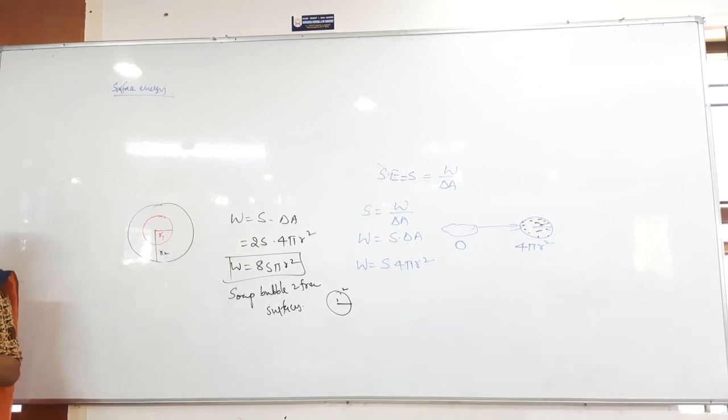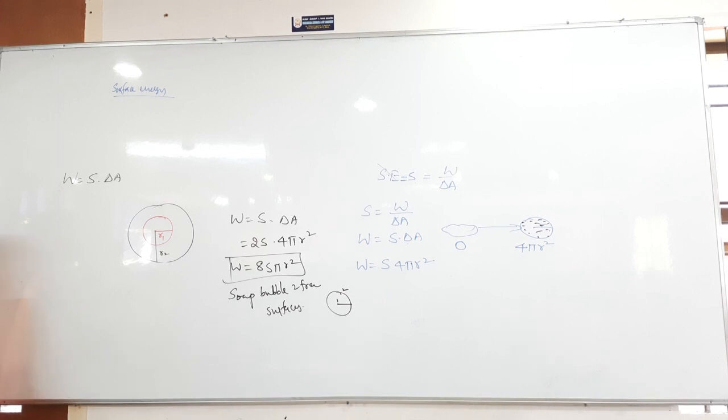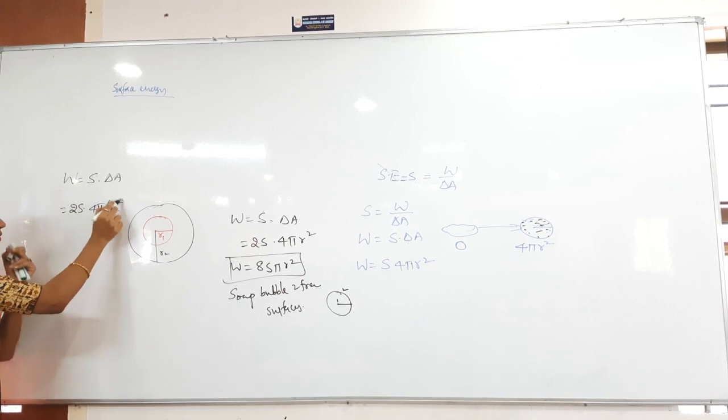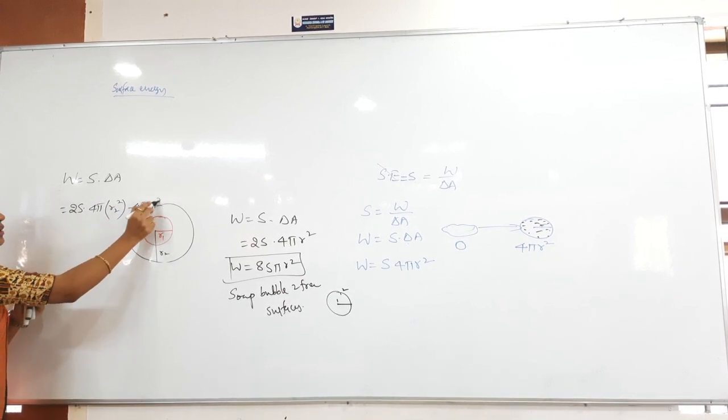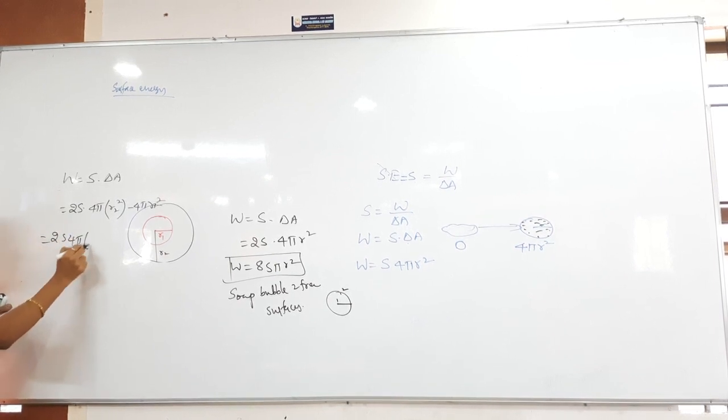Now you have to find the work done. To find the work done, what is the formula? Work done is equal to S into delta A. Here a soap bubble means 2 surfaces, so 2S into delta A, final area minus initial area. So 4 pi r2 square, the final area, minus 4 pi r1 square. Now take common 2S 4 pi outside, then remaining is r2 square minus r1 square. That is the work done in blowing the soap bubble from radius r1 to r2.